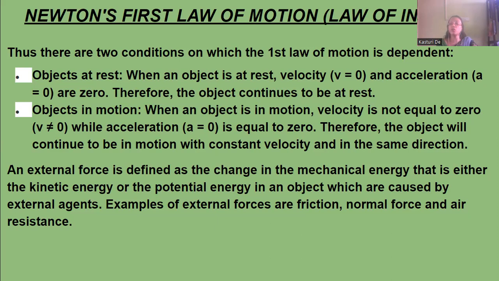When there is constant velocity, the acceleration will be equal to zero. So the second condition is when the object is in motion, velocity is not equal to zero and acceleration is equal to zero. That means it has constant velocity and in the same direction. It's not changing its direction. Therefore, the acceleration becomes equal to zero.